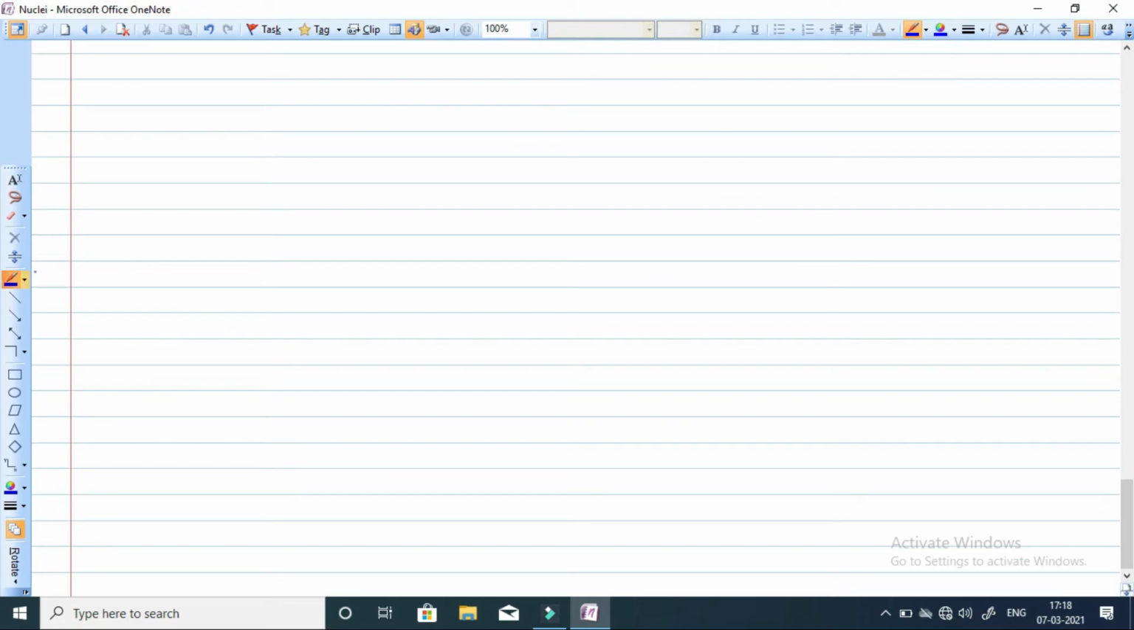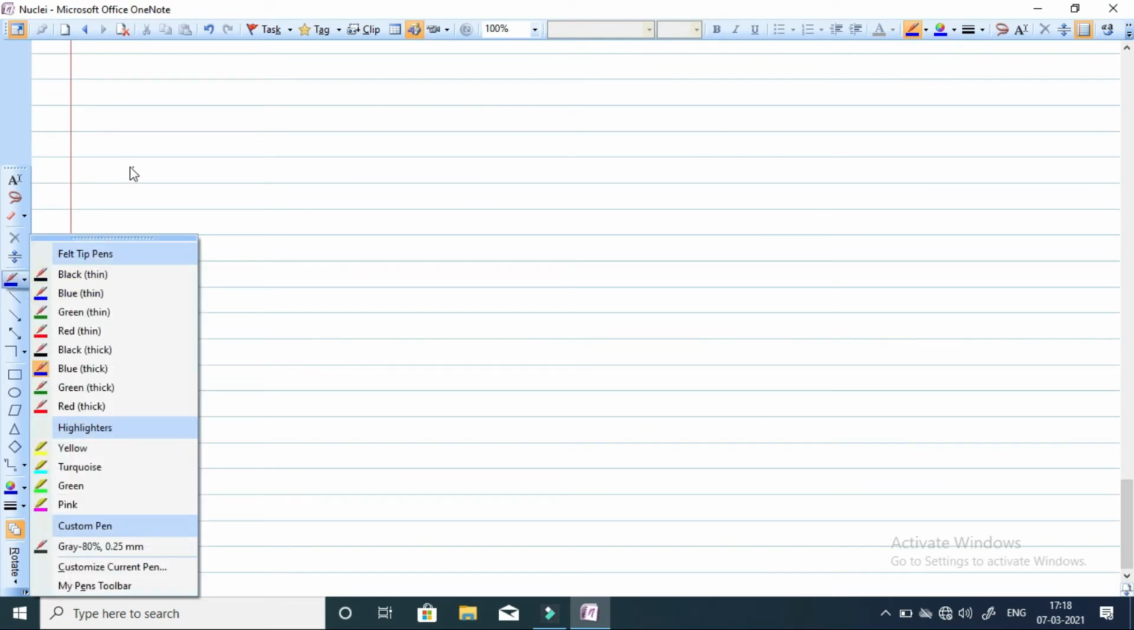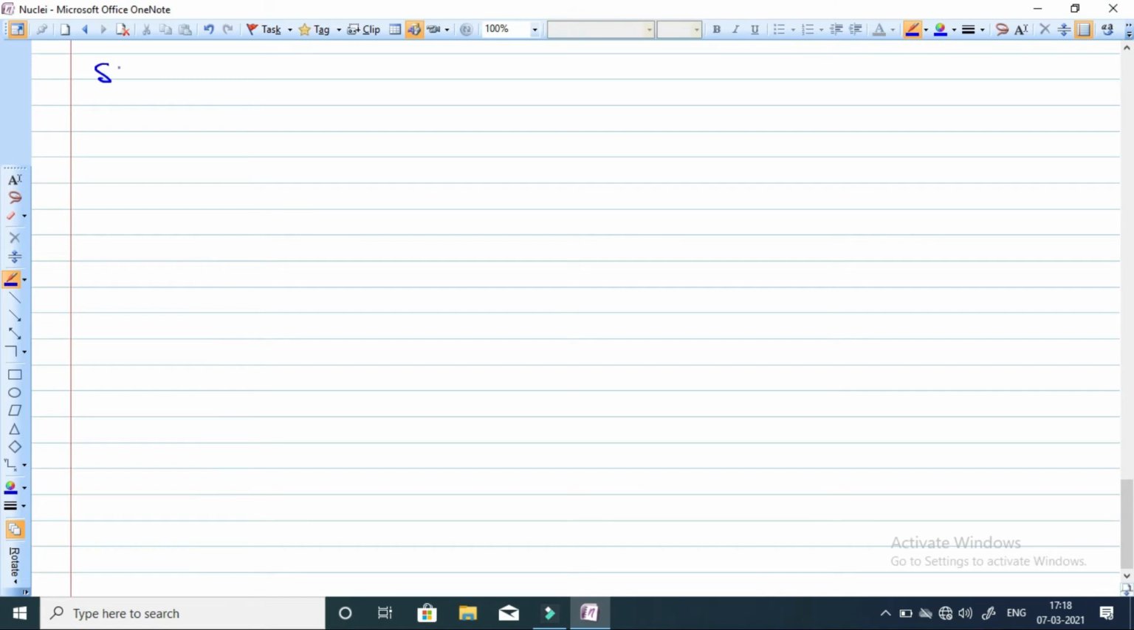So the next term we are going to see is size of the nucleus.